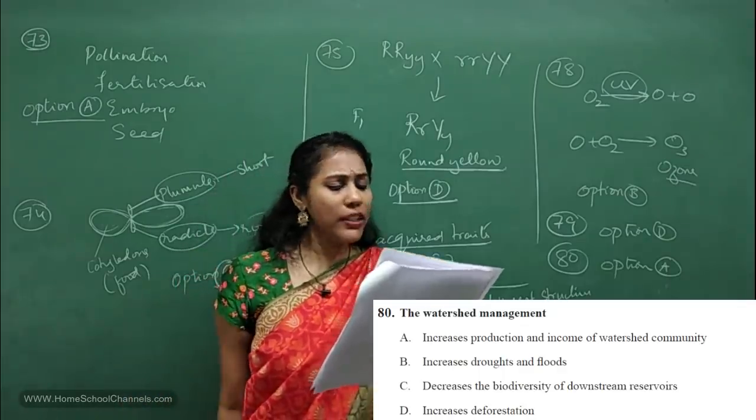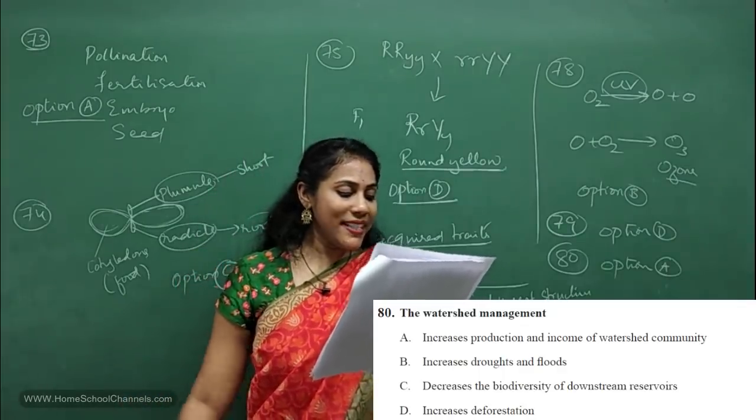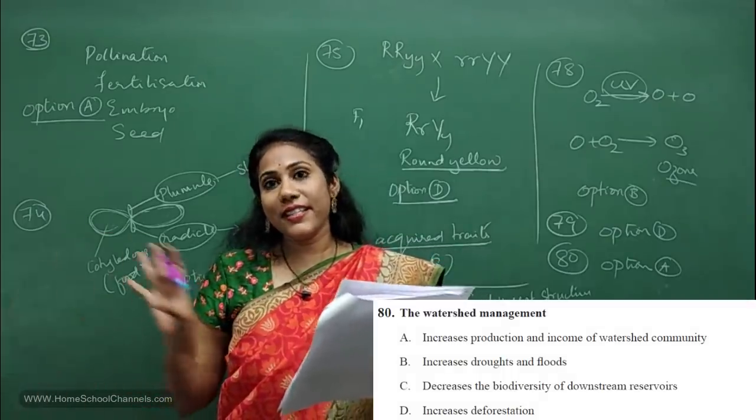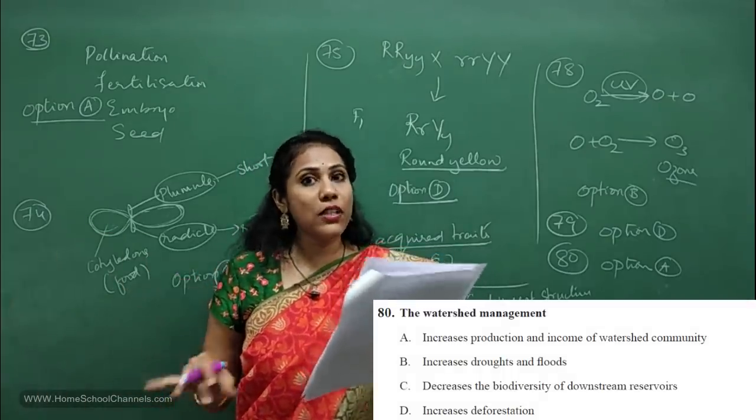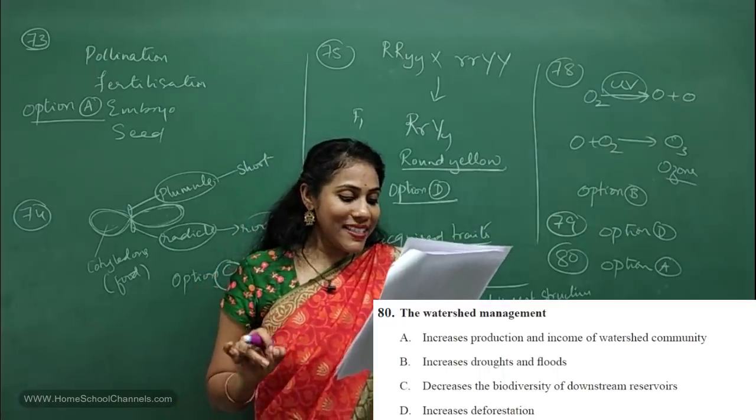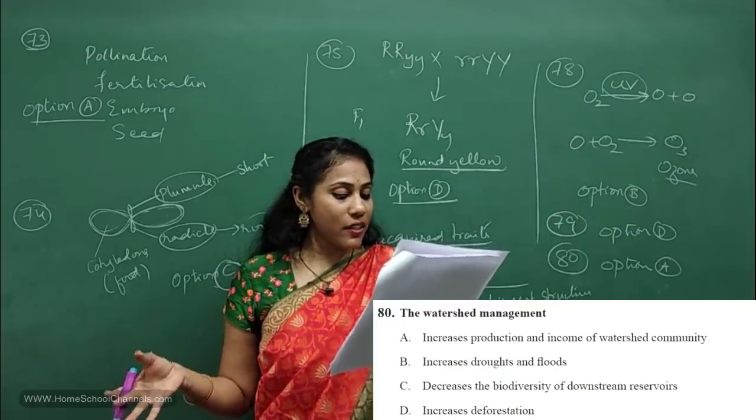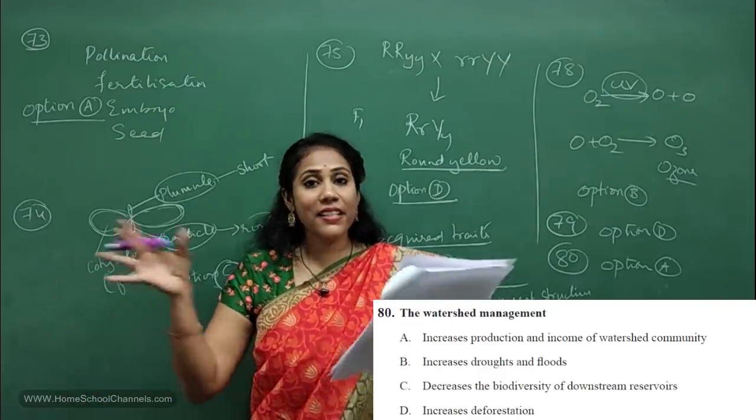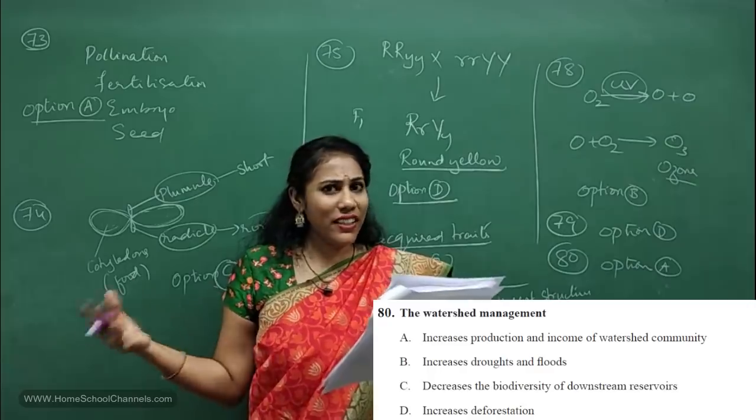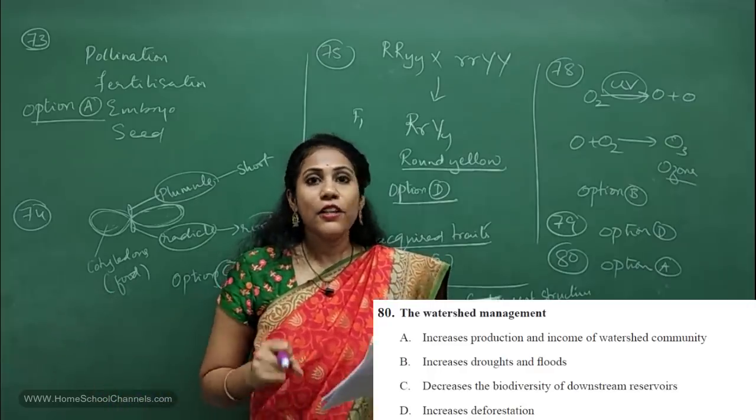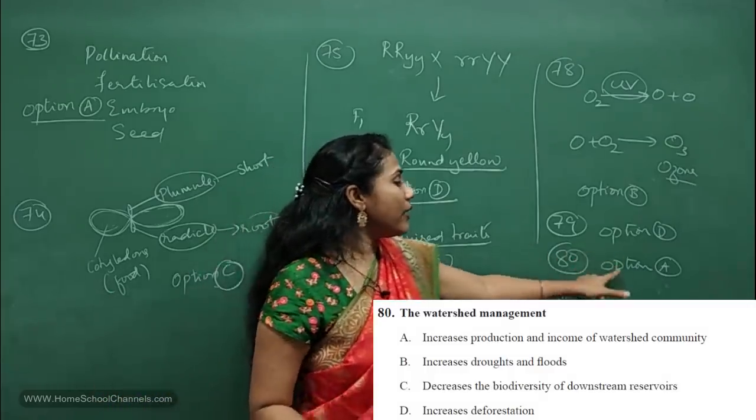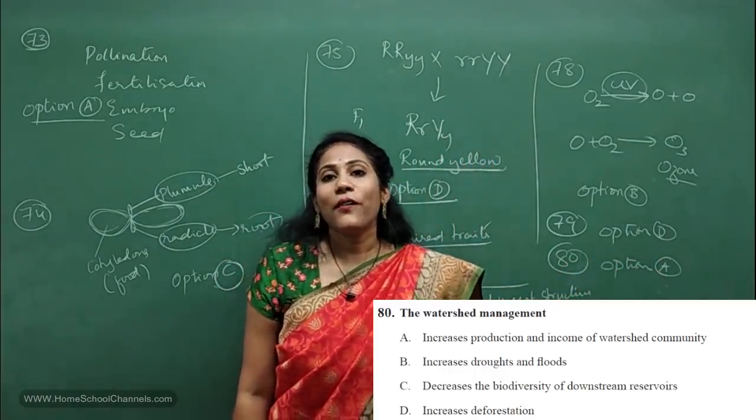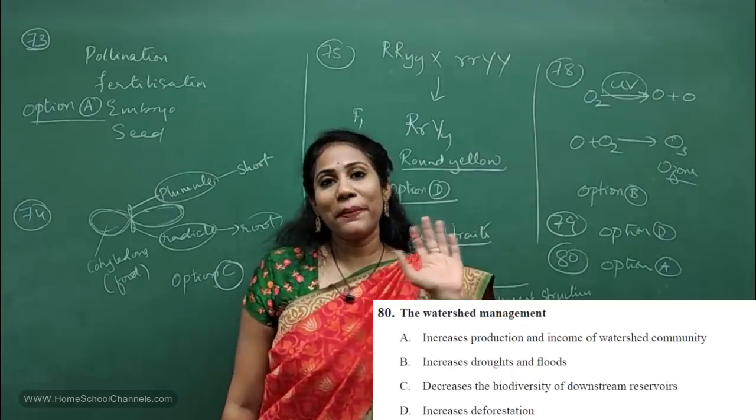Let's read out the other options also. B says increases droughts and floods. No, it will not increase droughts and floods. It actually controls droughts and floods. Decreases the biodiversity of downstream reservoirs. No. Increases deforestation. No. It will help in increasing biomass in the sense water. It will never encourage deforestation, right? So definitely option A you can go for 80th question. So that's all about question number 41 to question number 80.